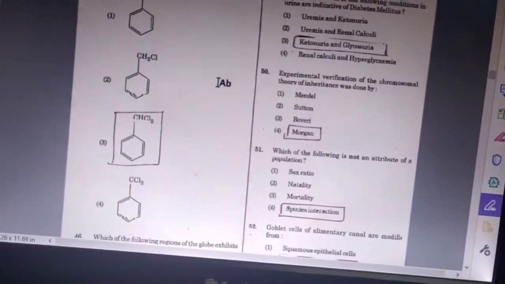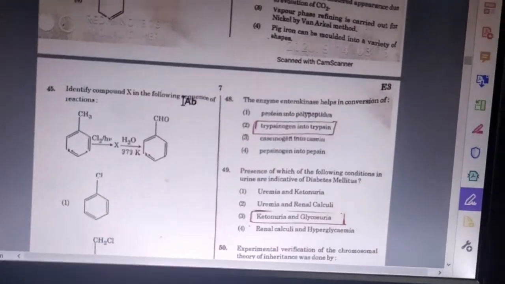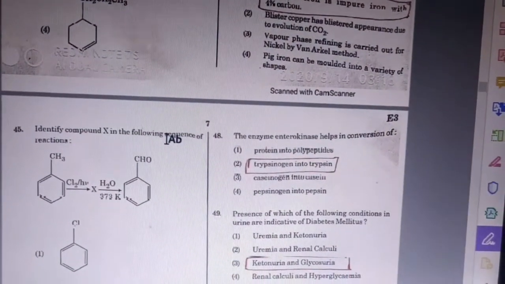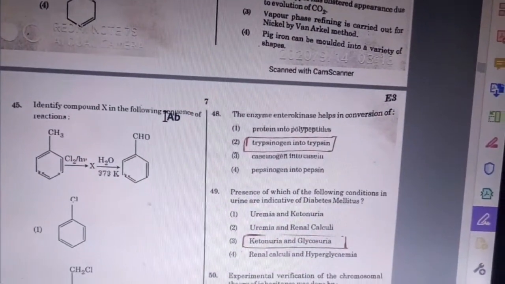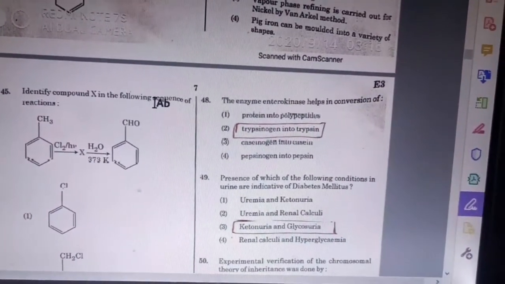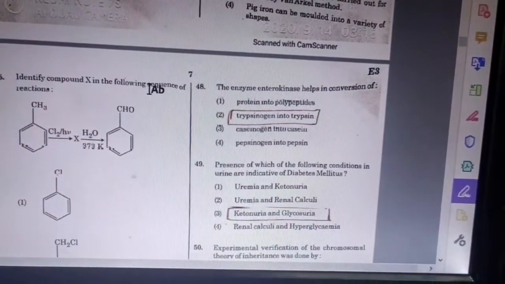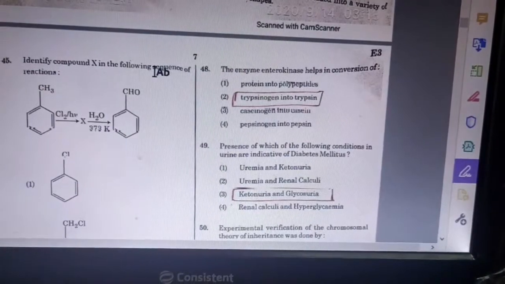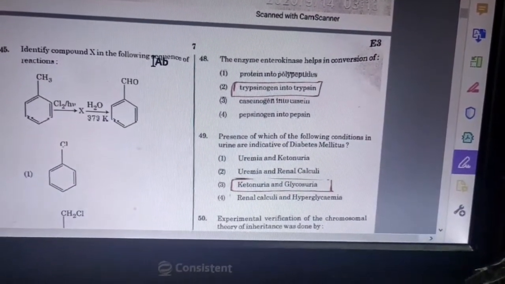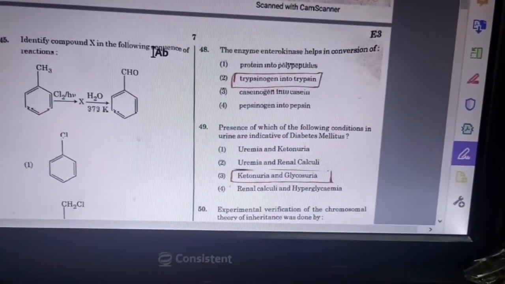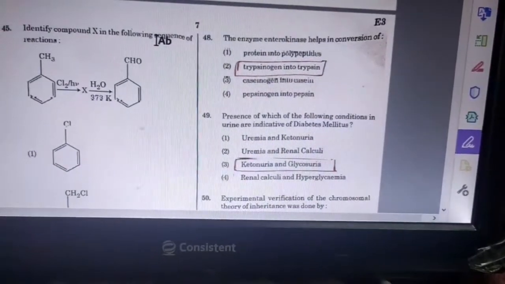Next question, the enzyme enterokinase helps in conversion of trypsinogen into trypsin. Next question, presence of which of the following condition in urine is indicative of diabetes mellitus?